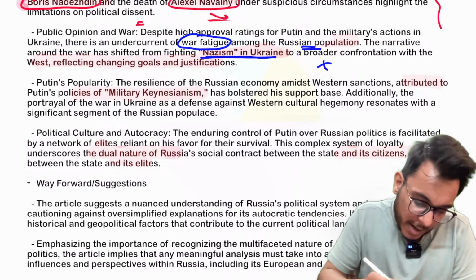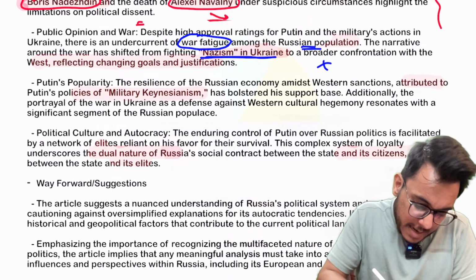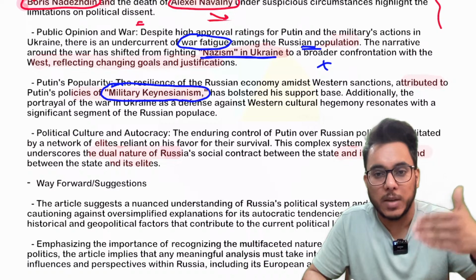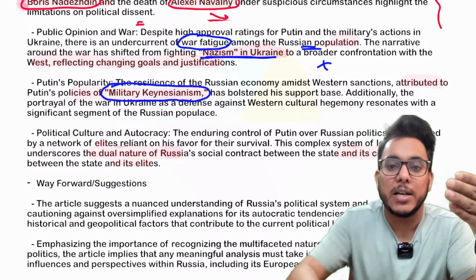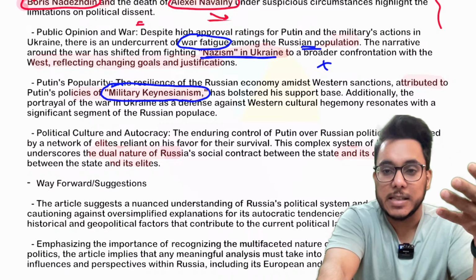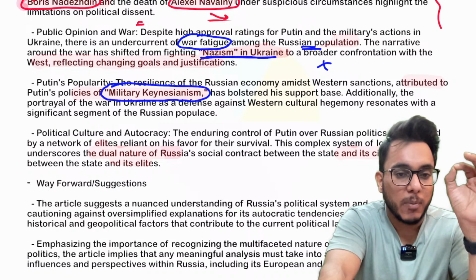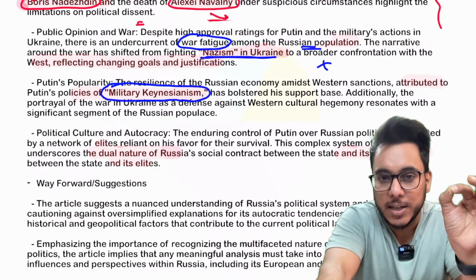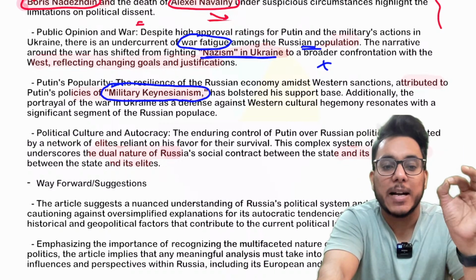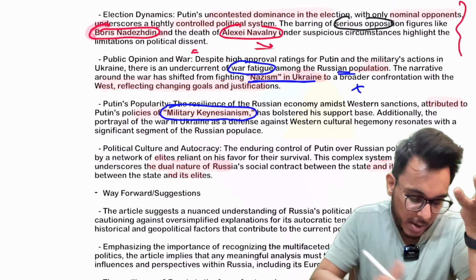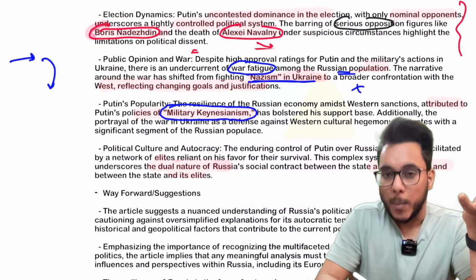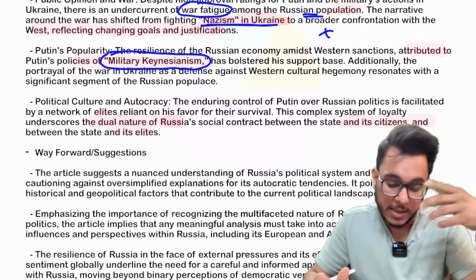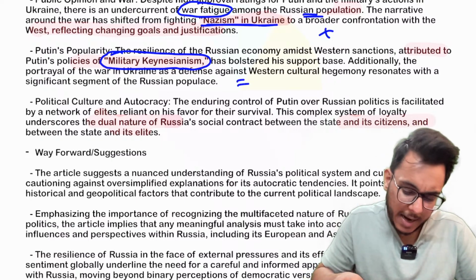Also, guys, understand that Putin has supported military Keynesianism. It comes from the name of the economist Keynes. What is military Keynesianism? Basically, it is an economic policy based on the idea that the government should raise military spending, and from high military spending, economic growth will come. So increased military spending will lead to high economic growth. This is the military Keynesianism which Putin is supporting, but now the people are also getting tired because of this.